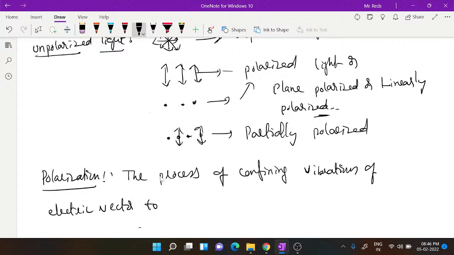That will be called polarized. Specifically, that particular direction will be perpendicular to the direction of propagation. So the process of confining vibrations of electric vector to a particular direction perpendicular to the propagation direction is called polarization.